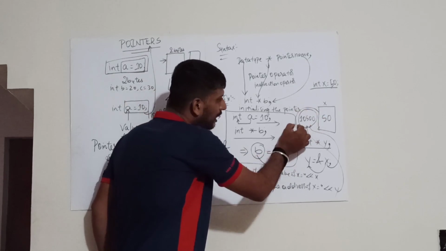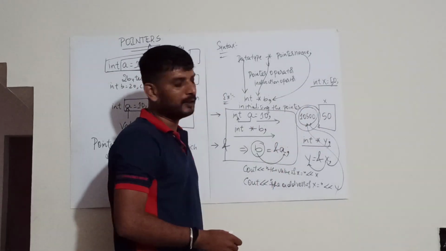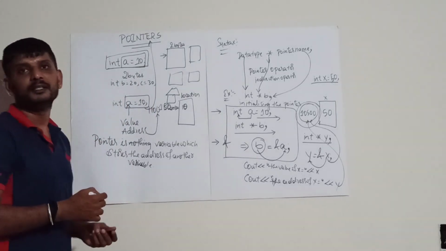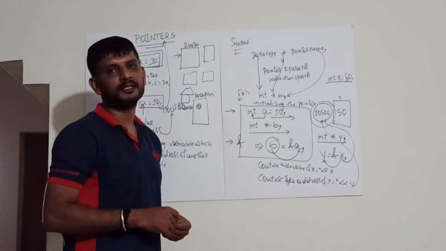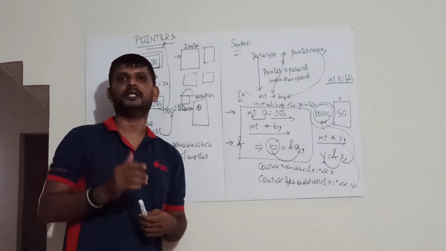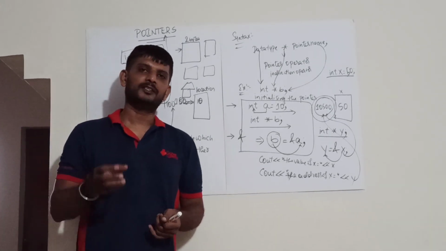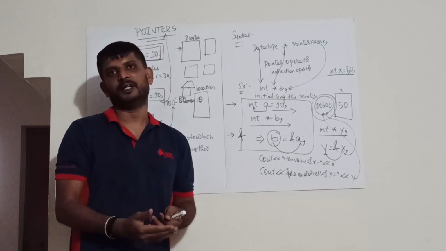So, to store the address of a variable, you require one more variable that is called a pointer. So, this is the brief introduction of the concept of pointer. Pointer is nothing but a variable which stores the address of another variable.